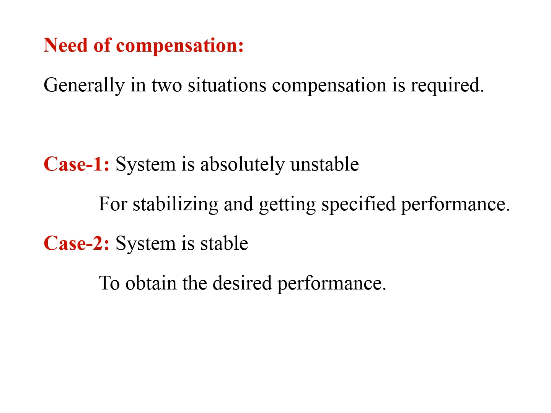Coming to need of compensation, generally in two situations we require compensation. First situation is if the system is absolutely unstable. If the system is absolutely unstable, then by using compensation we can make the unstable system a stable system. That is the first situation for the requirement of compensation. And coming to the second situation, if the system is stable, then also we use compensation in order to get the required performance.